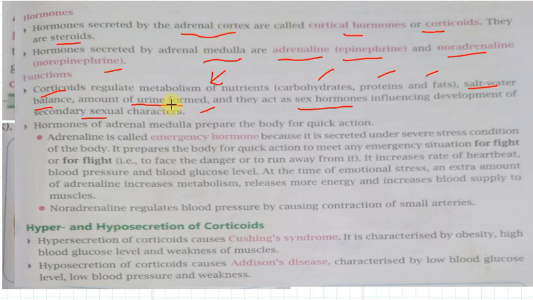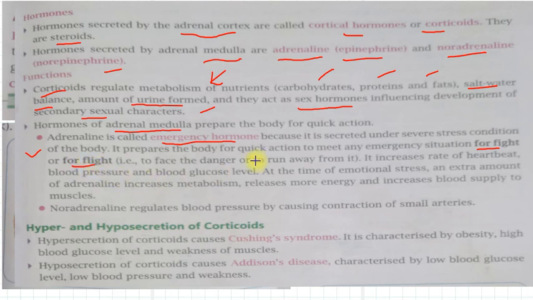The hormones released by the adrenal medulla prepare our body for quick action. Adrenaline is basically called an emergency hormone, because it is released at the time of emergent and stress conditions. It prepares the body for quick action to meet any emergency situation, for fighting or for flight.